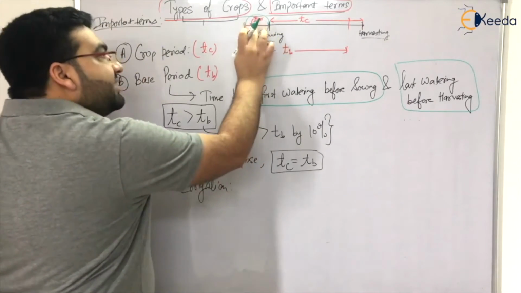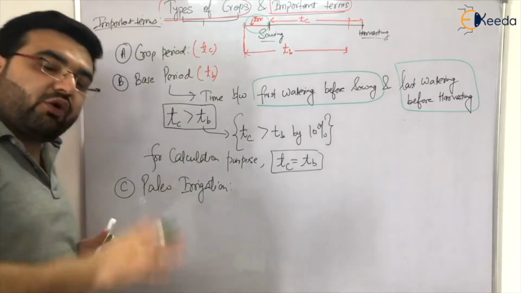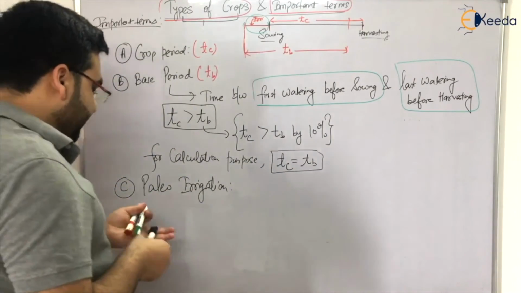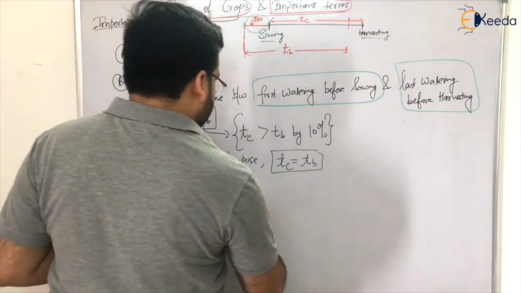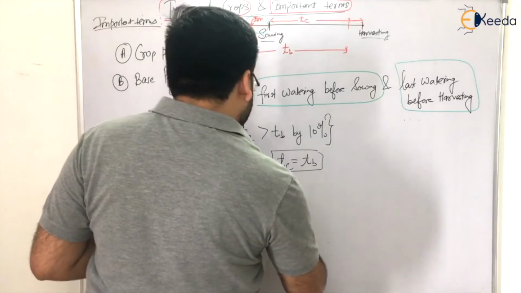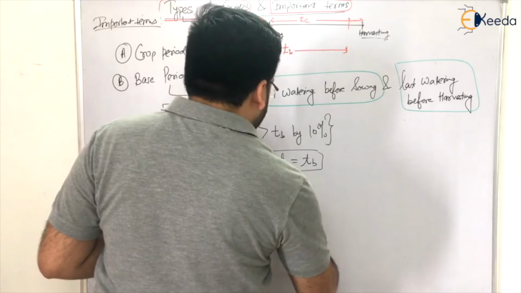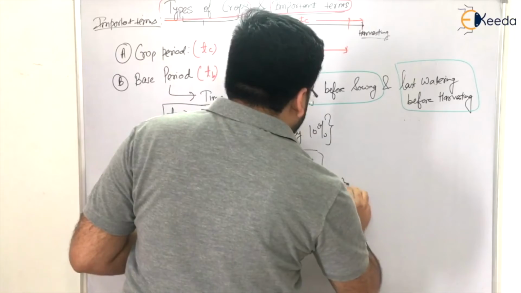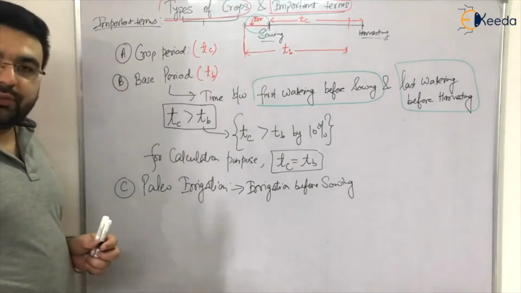This initial irrigation before sowing is known as the paleo irrigation. So I will write it like this: irrigation before sowing is known as the paleo irrigation.